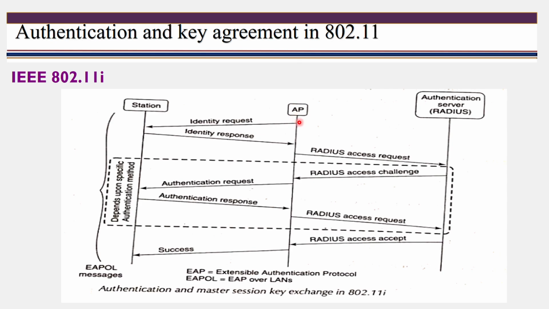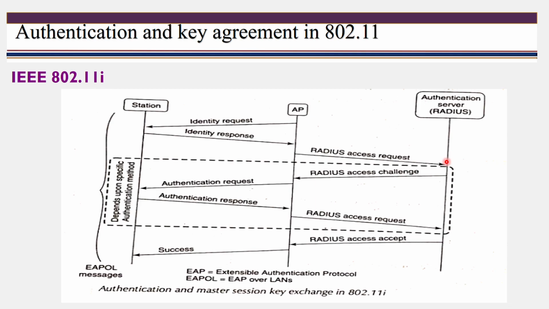The access point sends the identity request to the station, and the station sends the identity response. So after receiving that, it sends an access request to the RADIUS. RADIUS is a server, and this server's work is to check the authentication.